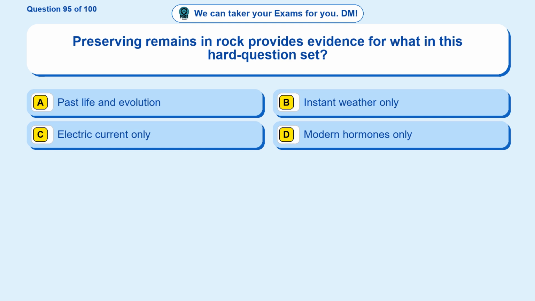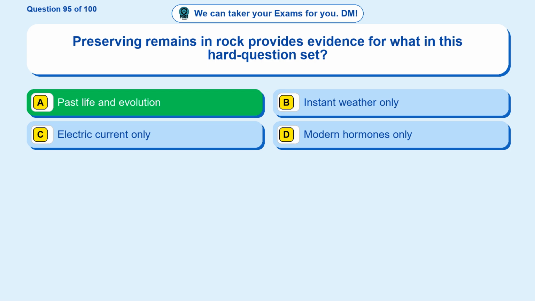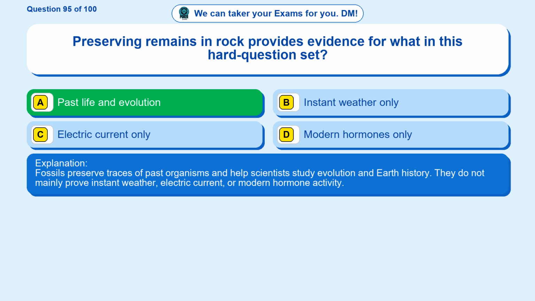Question 95. Preserving remains in rock provides evidence for what in this hard question set? Option A, past life and evolution. Option B, instant weather only. Option C, electric current only. Option D, modern hormones only. The correct answer is option A. Past life and evolution. Fossils preserve traces of past organisms and help scientists study evolution and Earth history. They do not mainly prove instant weather, electric current, or modern hormone activity.